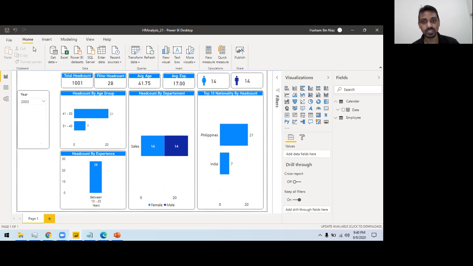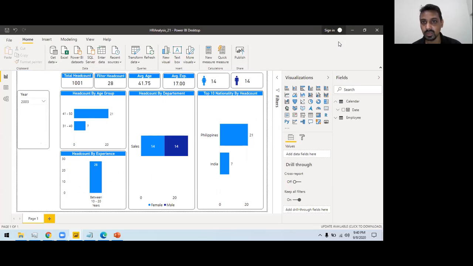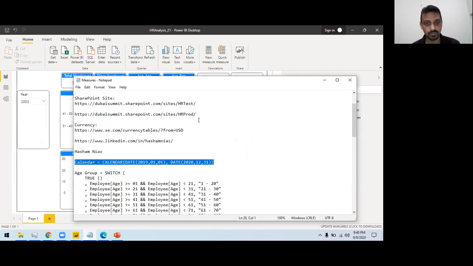Now we are almost finished. If you want to publish and share this dashboard, I need to log out from here, and then sign in again with a different email.